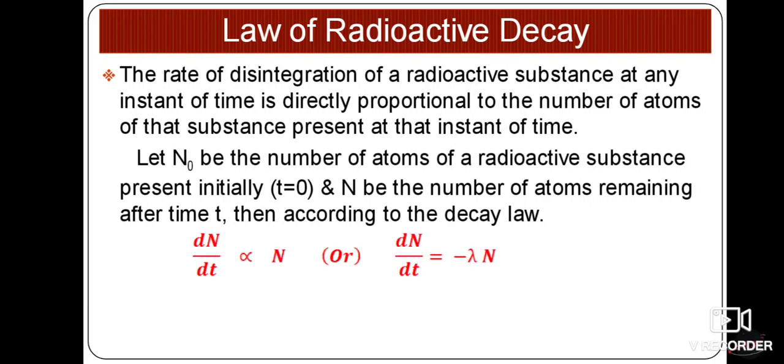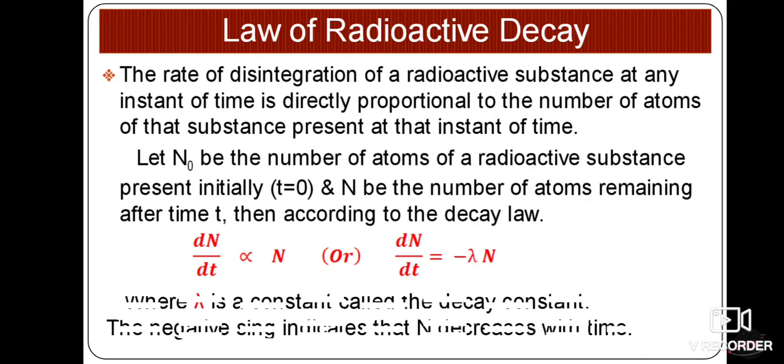Therefore, it is dN by dt. dN by dt is the rate of disintegration of radioactive substance with respect to time, at any instant of time, and it is directly proportional to the number of atoms which are present at that instant, that is capital N. So dN by dt is directly proportional to N, or we can say dN by dt is equal to minus lambda N, where lambda is a constant called the decay constant, and the negative sign indicates that N goes on decreasing with respect to time.